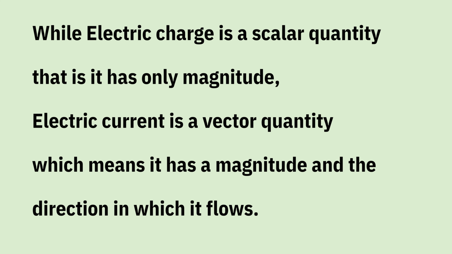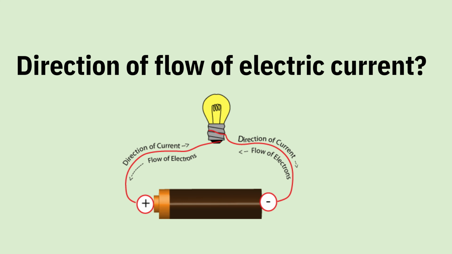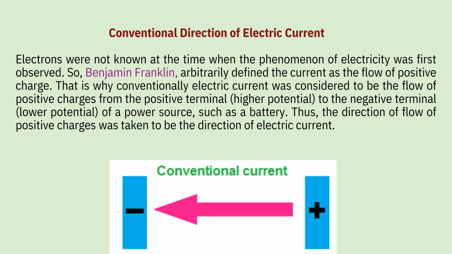While electric charge is a scalar quantity, that is, it has only magnitude, electric current is a vector quantity, which means it has a magnitude and a direction in which it flows. Now, the magnitude of electric current can be anything, like 1 ampere, 2 ampere, likewise. But what is the direction of flow of electric current? Electrons were not known at that time when the phenomenon of electricity was first observed. So Benjamin Franklin arbitrarily defined the electric current as the flow of positive charge.